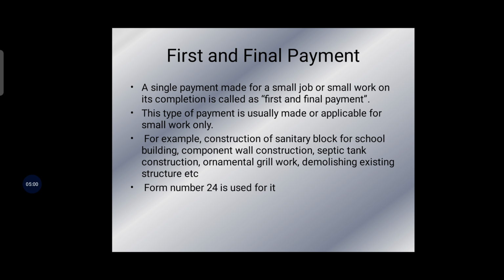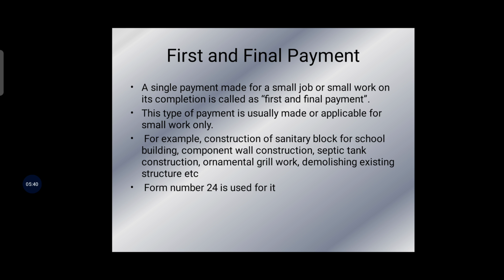Now the next one is first and final payment. In the case of small works of short duration, where the preparation of interim bills is not necessary, the contractor is paid the whole of the tender sum in only one installment, that is, on completion of work. PWD accounts Form number 24, the first and final bill, is used for making the payment. This type of payment is usually applicable for small works.